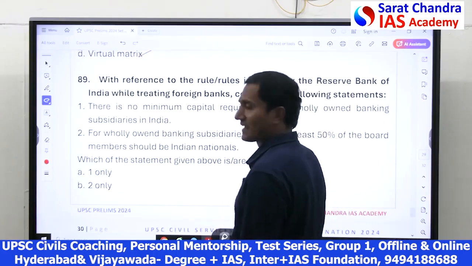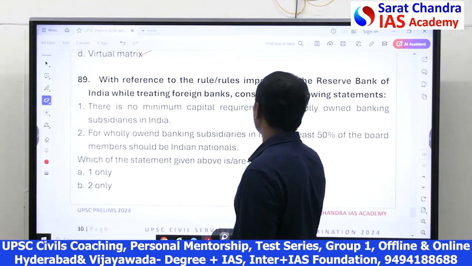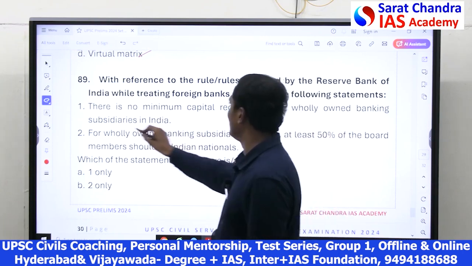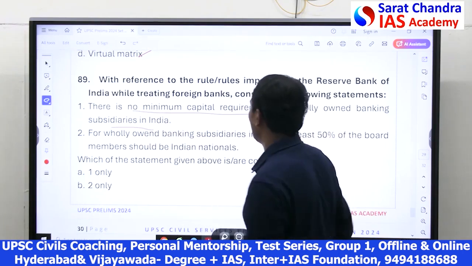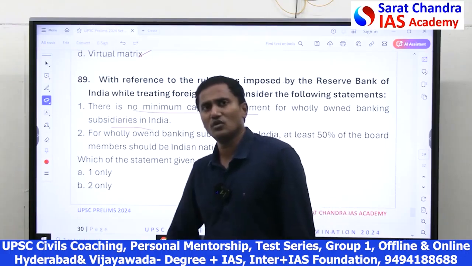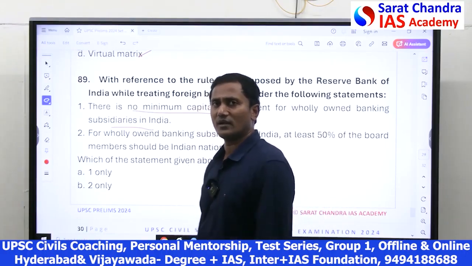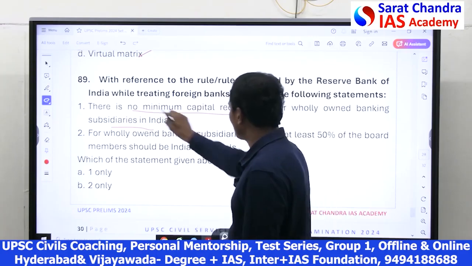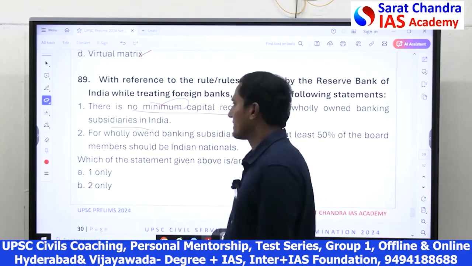Friends, which of the following rules are correct? There is no minimum capital requirement for wholly owned banking subsidiaries in India. See, without minimum capital, definitely RBI will not allow. There should be some safety for RBI, for any subsidiary banking. So, no minimum capital is definitely wrong, by using common sense also.